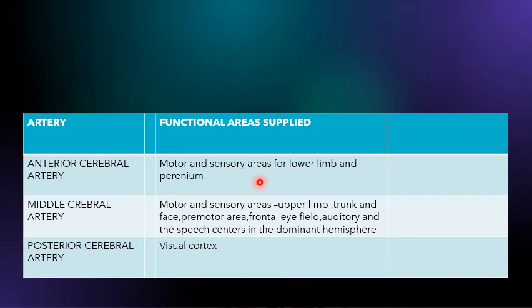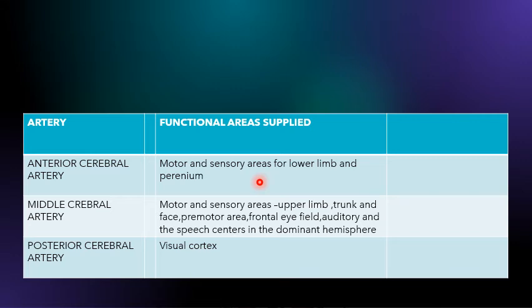Now students, when we talk about this, that it is supplying these areas for lower limb and perineum, we have to understand the clinical correlation that when there is any damage to the supply, it could be a rupture, it could be a clot formation, anything that would not supply the motor and sensory areas. So what would happen? There will be paralysis. There will be paralysis of muscles of the leg and foot of the opposite side.